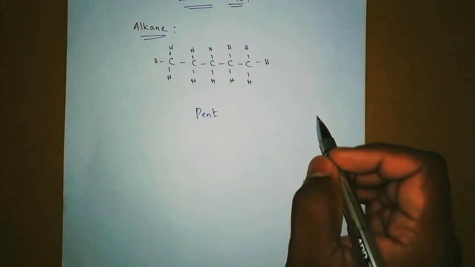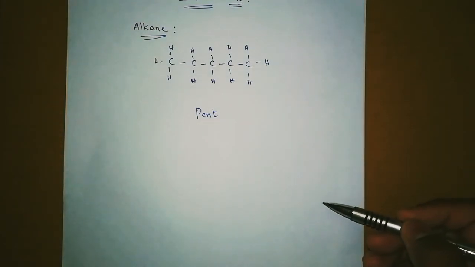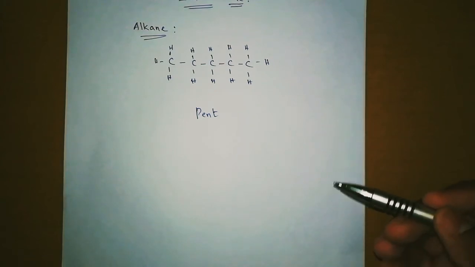I want everyone to please learn from methane to octane, sorry, at least to decane. Okay, meth to dec, meaning 1 is for meth.